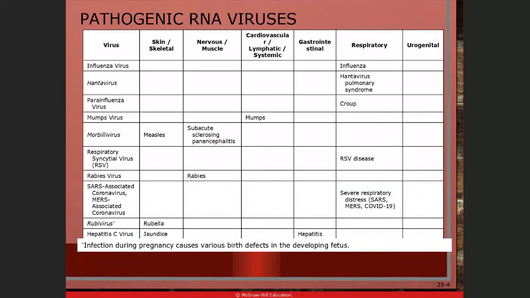The most common one, the one causing infection almost every year, is the influenza viruses. There are also hantaviruses, parainfluenza, mumps viruses, morbilliviruses, respiratory syncytial virus, rabies, and SARS, including COVID-19. These are coronaviruses, rubella virus, hepatitis C virus,